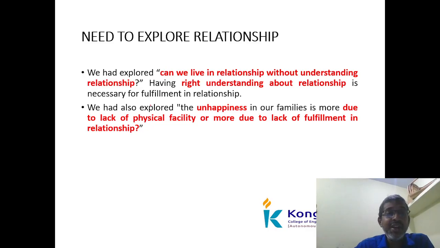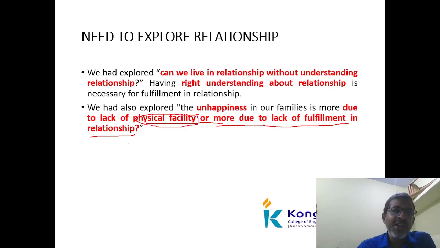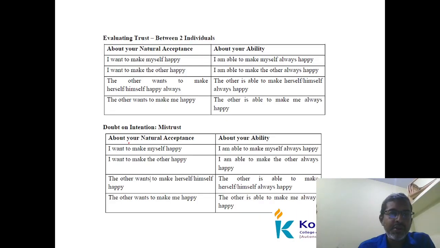That is the thing. Okay, we also explored that the unhappiness in our family is more due to lack of physical facility or due to lack of fulfillment in the relationship. Yes, of course, in family problems, most probably the issues arise from two categories. One is the physical facility, and the other is the lack of fulfillment in the relationship. These are two things the relationship will take care of. So we have seen the two things based on natural acceptance and ability.